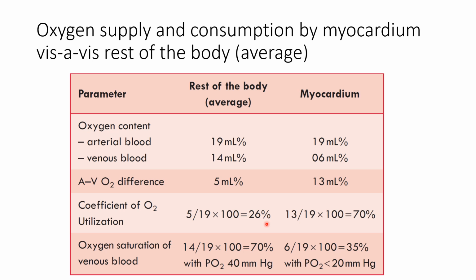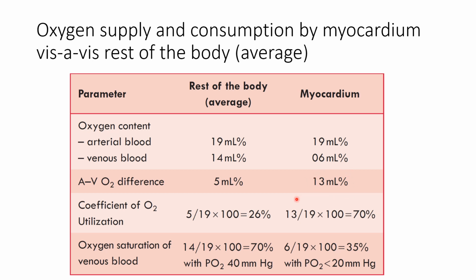Now let's understand oxygen supply and utilization in the myocardium. In the myocardium, 19 ml percentage of oxygen is supplied in the arterial blood, and in the venous blood oxygen content is about 6 ml percentage. The arteriovenous oxygen difference, or the oxygen utilized, is about 13 ml percentage.